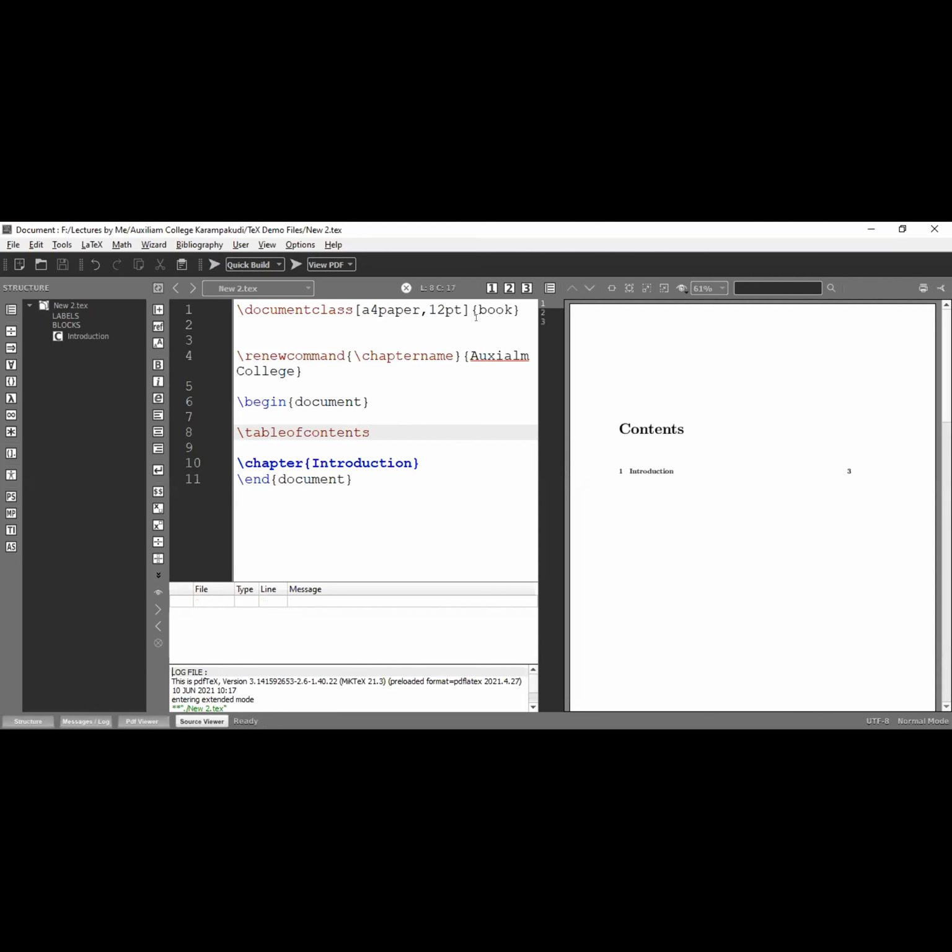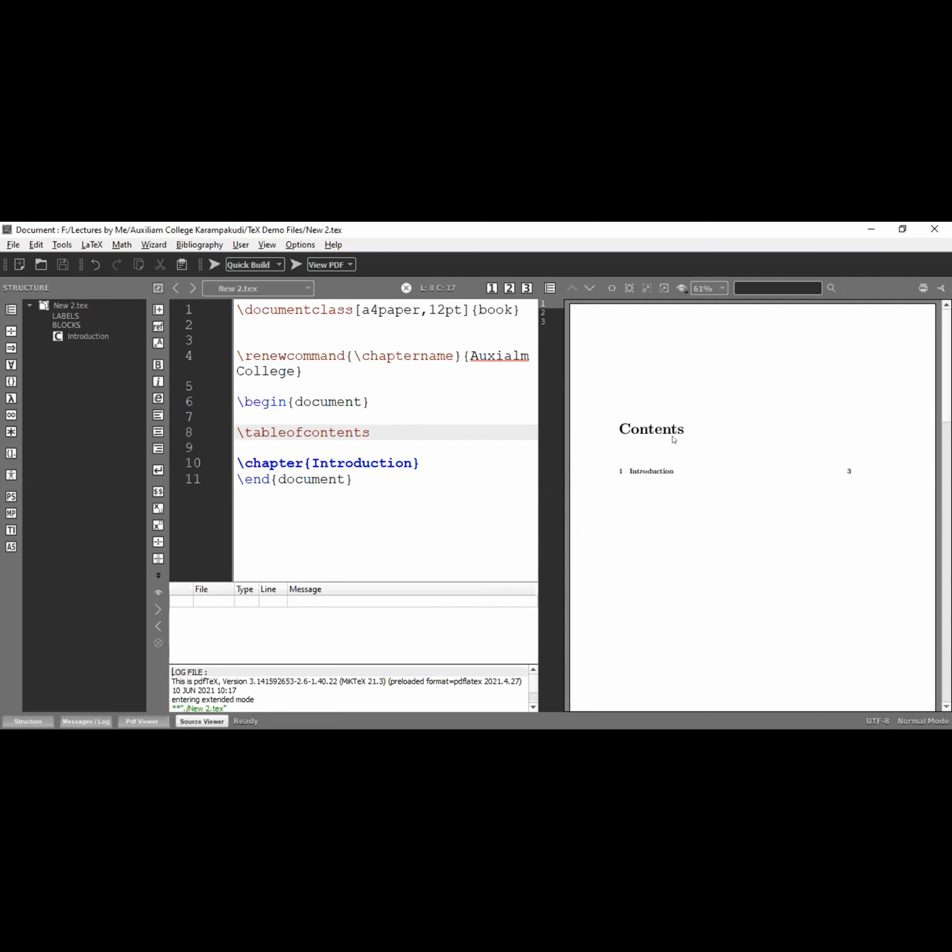Because of this reason, LaTeX always prints on the right side margin. It creates the new chapter on your right hand side. That means the right page number. A new chapter always starts on the right page number. Okay, this is the beauty of LaTeX.